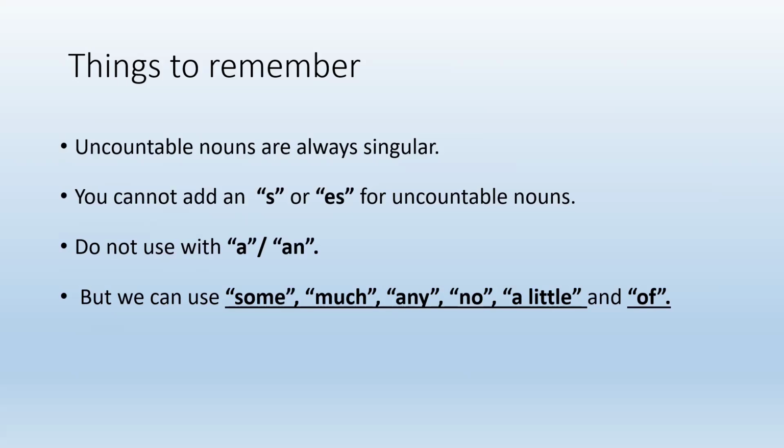If you want to convert uncountable nouns into plural, you cannot add an S or ES, because uncountable nouns are always singular. Next, we can't use a or an before uncountable nouns. Instead of a or an, we can use some, much, any, no, a little, and of with uncountable nouns.